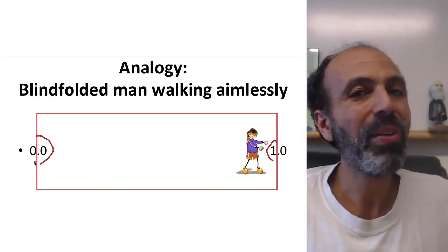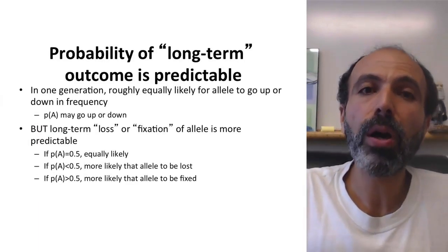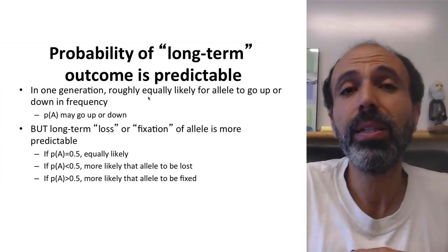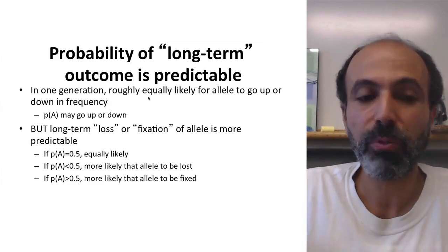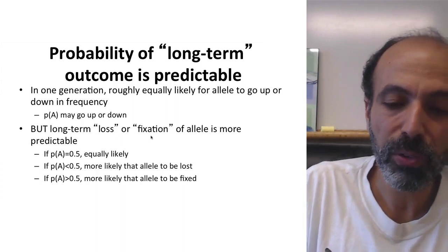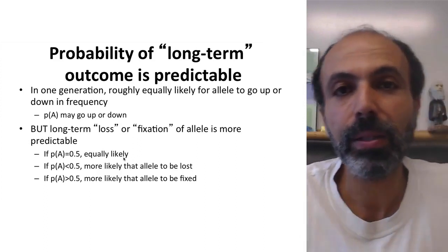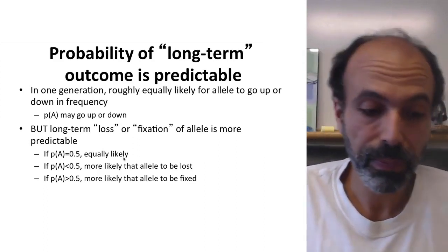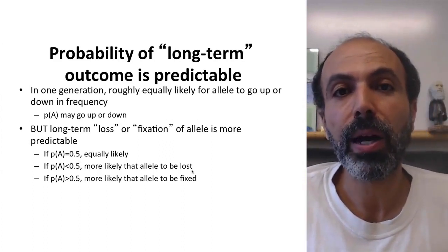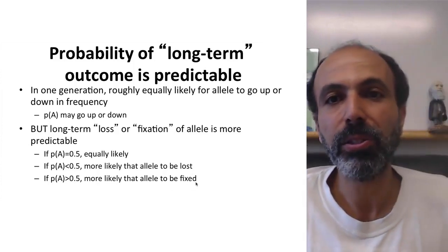So this is a funny thing about genetic drift. Now, the probability of a long-term outcome is actually somewhat predictable. So even though in one generation it's roughly equally likely for an allele to go up or down in frequency, that the frequency of big A may go up, may go down, the long-term loss or fixation of an allele is actually more predictable. Again, if you start dead center, you're about equally likely to hit either of the two ends. Think of that blindfolded person. If the frequency is much less than 0.5, then it's likely for the allele to be lost. You're likely to run into that zero end. If it's much greater than 0.5, you're more likely for that allele to be fixed.